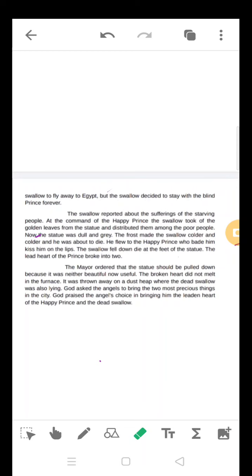So it was taken out and pulled down. The Happy Prince was pulled down and the body was melted. But the heart did not melt. The heart is unmelted.